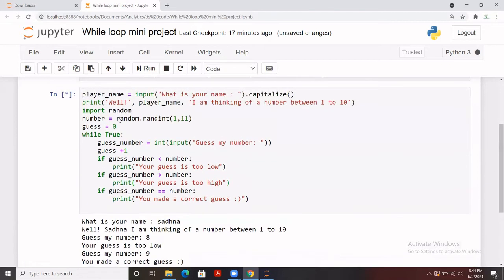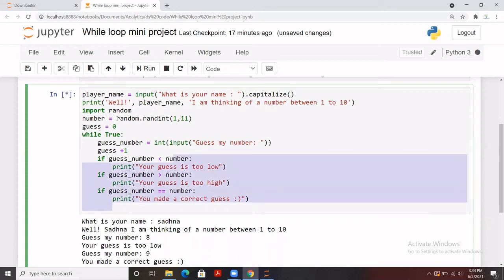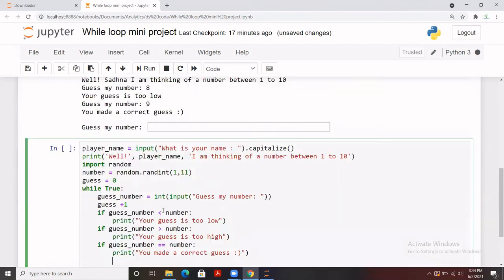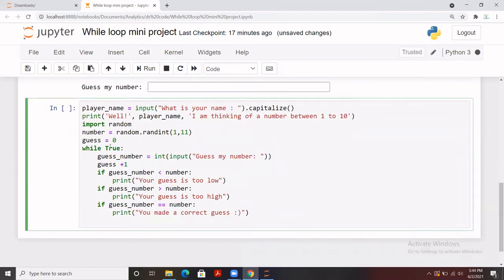Let me copy and paste it so that you guys can understand what is the difference between these two. So we are going to make a few changes in our code, and I'll showcase what changes I'm going to make. So we have initiated the guess from 0, and then we are going to increment this value. And rather than using true, we are going to set it like this, till the limit, which is 4.